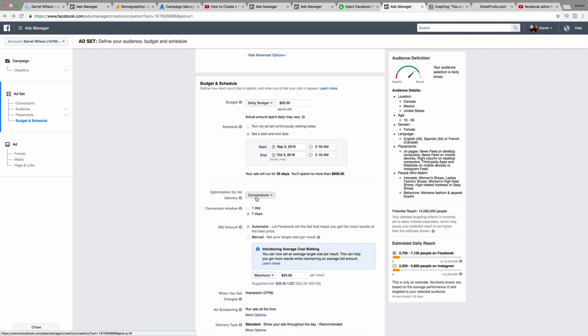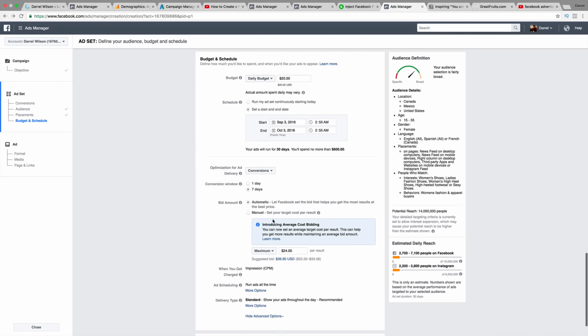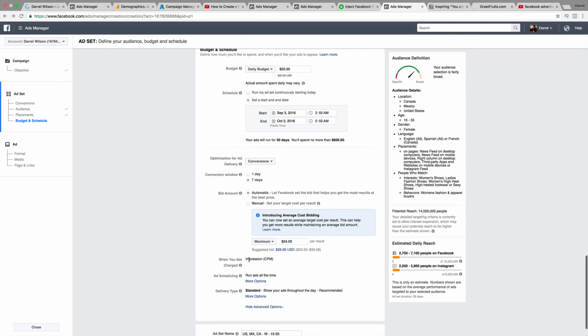Okay. So remember, this is just like affiliate marketing. Facebook's saying, okay, we'll advertise your stuff, but we want a cut. Okay. So when you get charged, you only have the options for impressions. Okay. So next you have ad scheduling. Now, women's shoes, maybe.